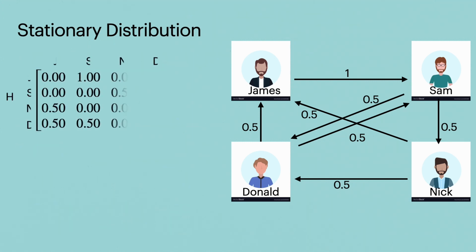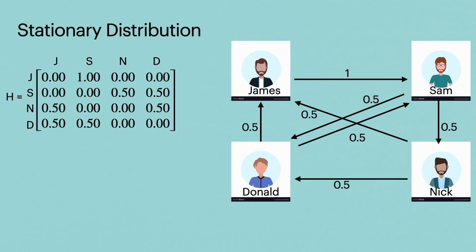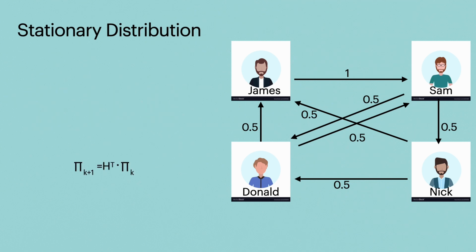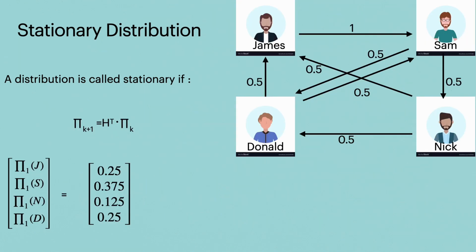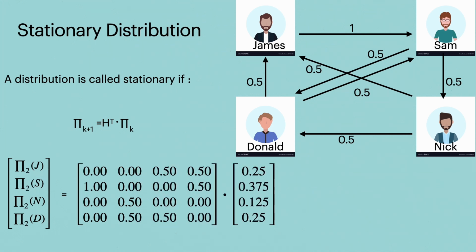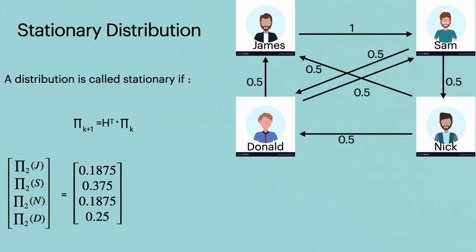The equation for finding the probability of a state after an iteration or transition can be given as a dot product of the transpose of the transition matrix and the probability of being in the current state, where pi k plus 1 is the probability of new states after a transition. After iteration 1 we see that Sam is ranked topmost, but even though both James and Donald have the same number of votes, James is ranked higher and Nick is ranked least. After iteration 2 we see that Sam is still ranked topmost, but both James and Donald are ranked the same, and Nick is ranked least.